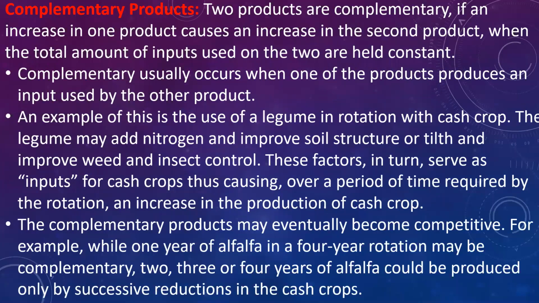Example for complementary products is legume in rotation with the cash crop. Complementarity usually occurs when one of the products produces an input used by the other product. So it helps to increase the production of the other product. So such products are called as complementary products.